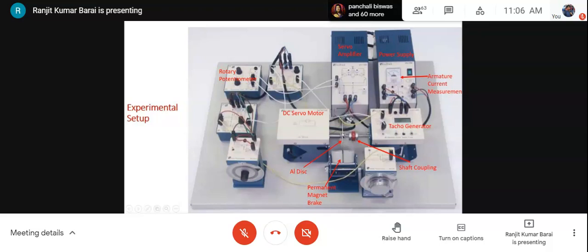So the torque generated by the eddy current will be applied as a load, because a load retards the motion. That's why it's called an eddy current brake. It operates on the principle of eddy current. It uses a permanent magnet, so it is also called a permanent magnet brake.